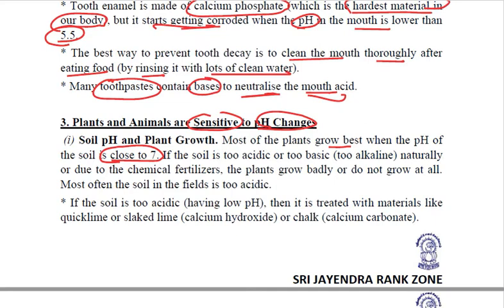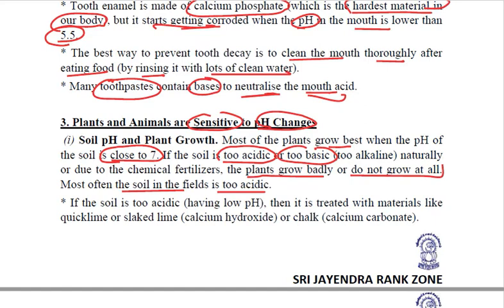If we are adding fertilizers to the soil and due to those the soil becomes too acidic or it becomes too basic, then in that case the plants will grow badly or they will not grow at all, right? Mainly the soil in the field is too acidic, so we need to check the pH of the soil and we need to neutralize it.